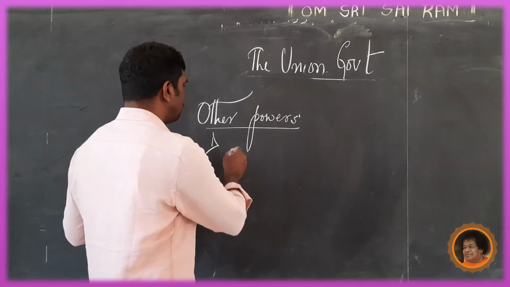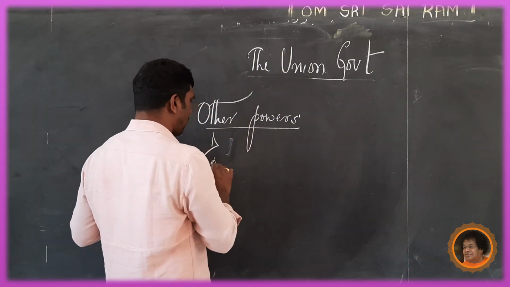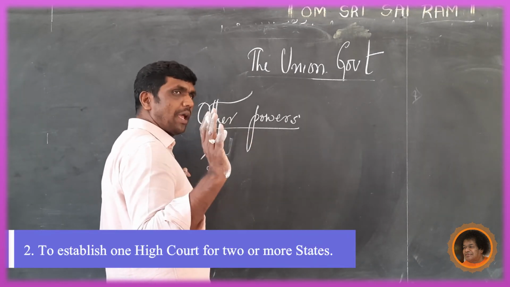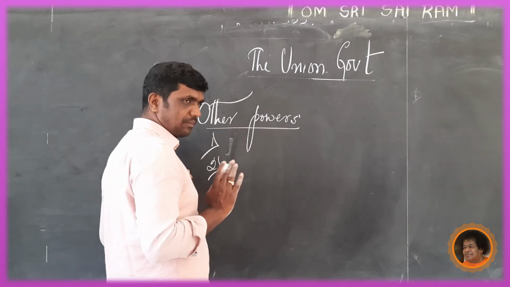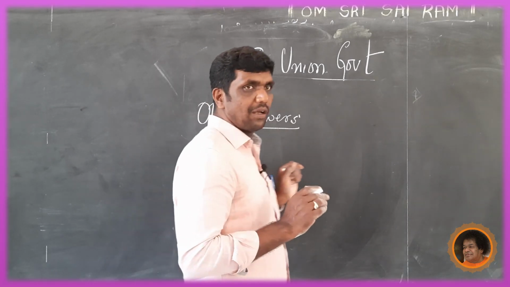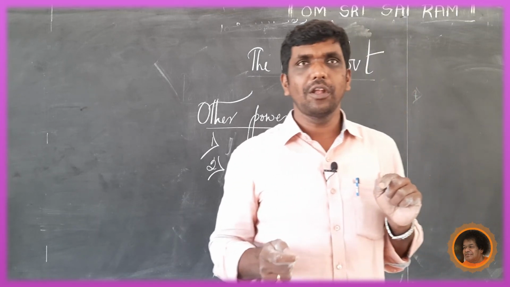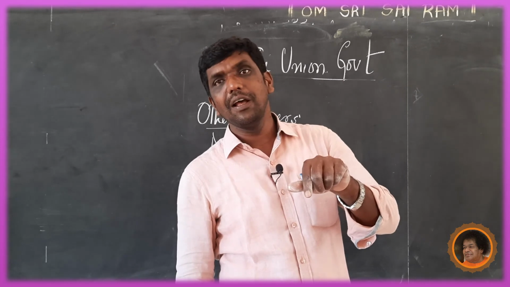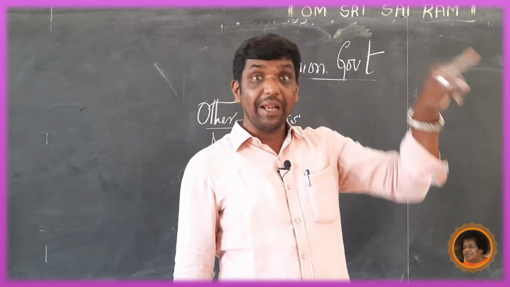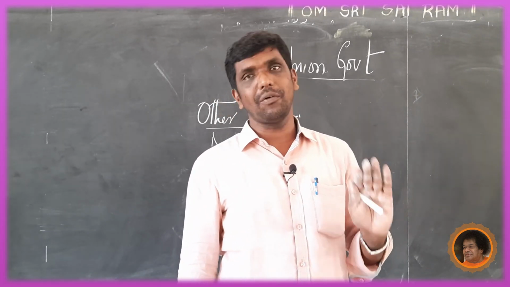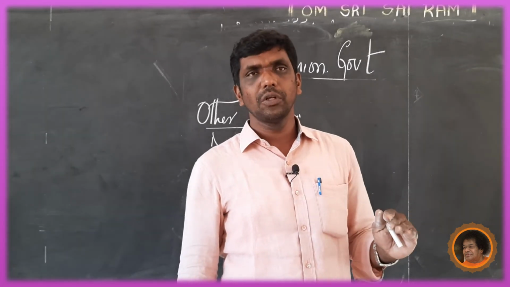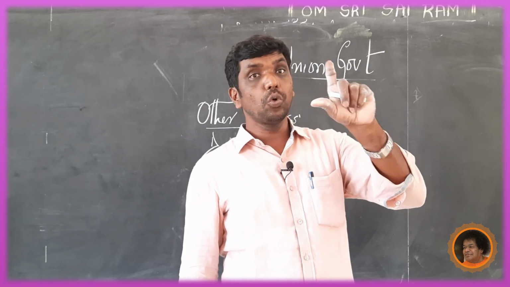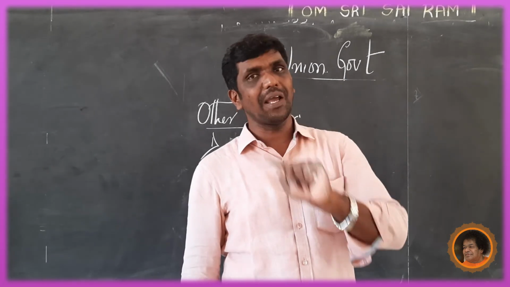Second point is to establish one high court for two or more states. See, formerly you know that there was a high court even for Goa. The Karnataka High Court was covering the jurisdiction of Goa. Similarly, sometimes two states were having one high court.